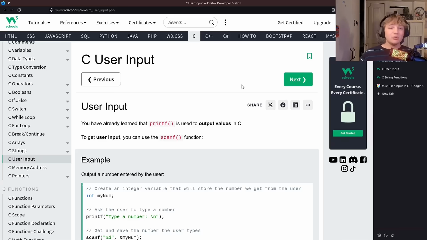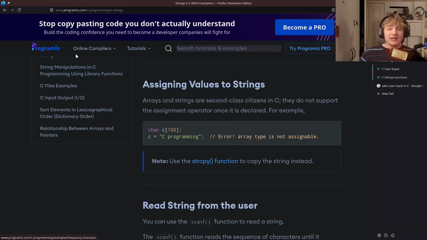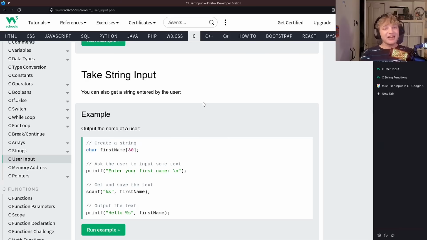If you have no idea what I'm talking about, then for sure you have seen these websites before. This is W3 Schools. I'm not just picking on them. This is Geeks for Geeks. This is Programmers. In fact, this issue is so prevalent that even Google's AI has started to pick this up and give it as the AI overview. So what exactly is the problem?